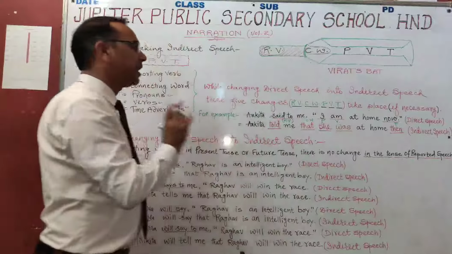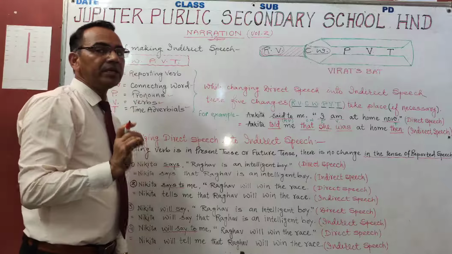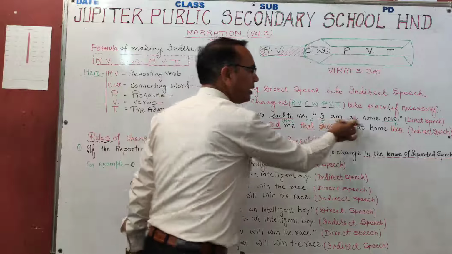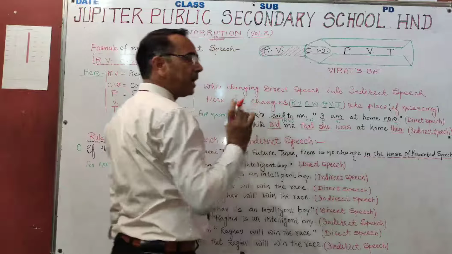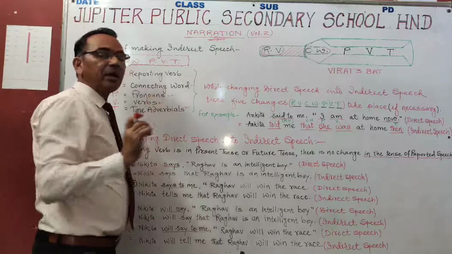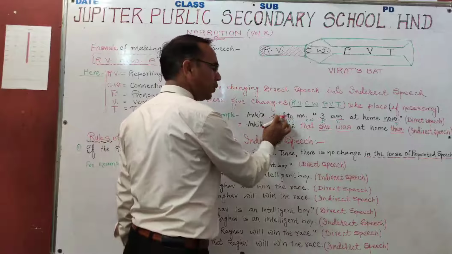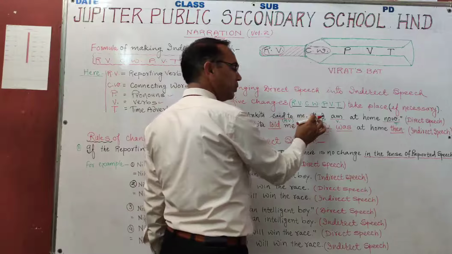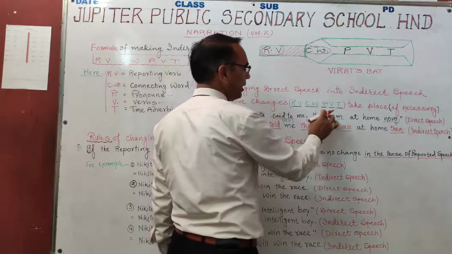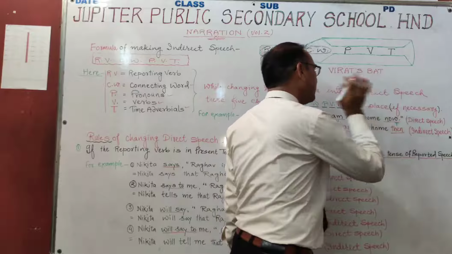These five things have been underlined. ये underlined की हुई हैं, आप देख सकते हैं said to, RV, CW, P, V and T. These five things are there in direct speech, and they have been underlined in red mark.